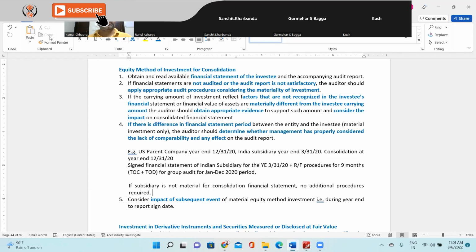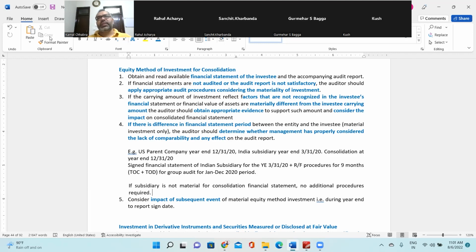For example, a customer has gone bankrupt in, let's say, January. Your year end is December and your financial statement signing date is, let's say, the 28th of February. In January, you got to know the major customer has gone bankrupt. So that is a subsequent event.